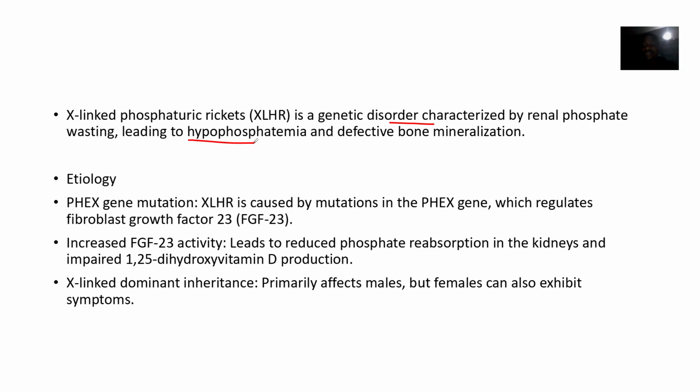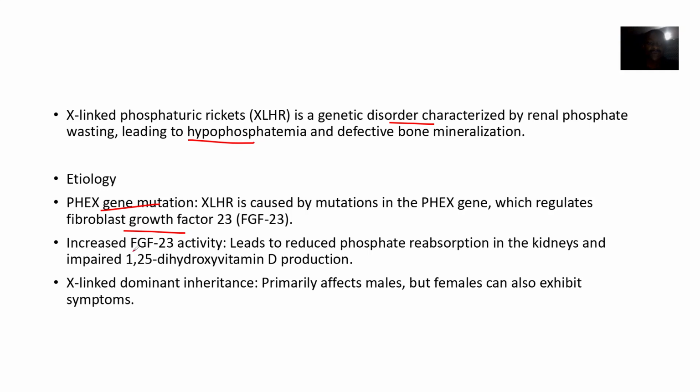So now let's quickly look at the possible mutations. The mutation is in the PHEX gene. Alright, so there's a PHEX gene mutation. The PHEX gene usually regulates what? Fibroblast growth factor 23. So just get the rough gist like this. If fibroblast growth factor 23 levels are high in the body, phosphate will be leaving the body. Phosphate is an enemy to what? Fibroblast growth factor. Just get the gist like that.